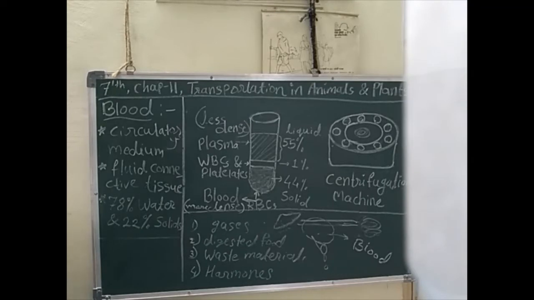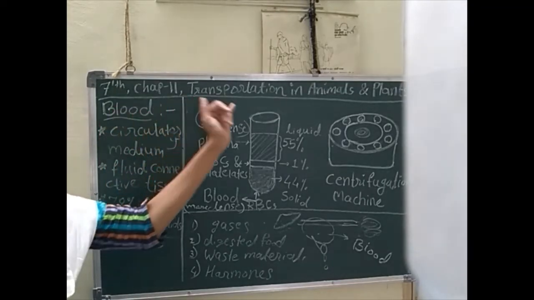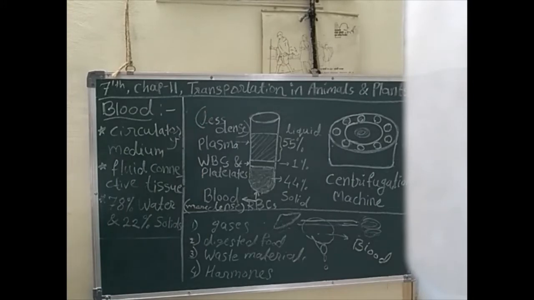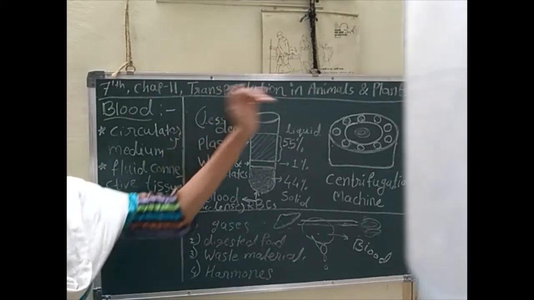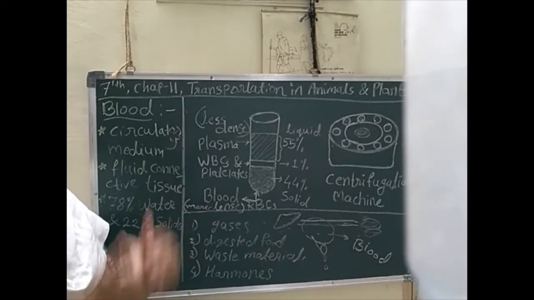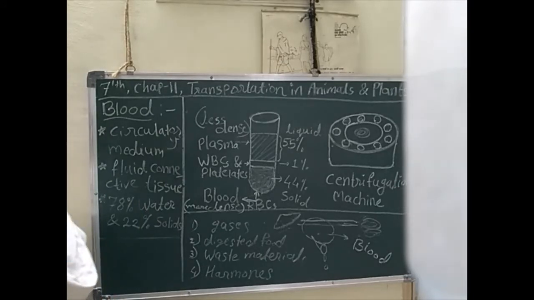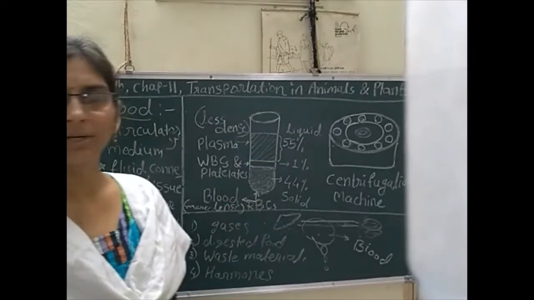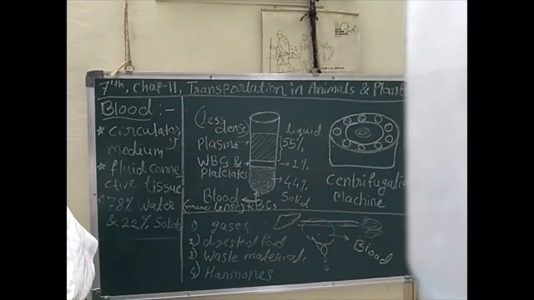Today we will learn chapter number 11 of science, that is transportation in animals and plants. At first we are learning transportation in animals. In our previous lecture we discussed the transportation and why it is needed inside the organism, inside the animals and inside the plants, and what things get transported in our body, that also we have seen. And in plants also transportation is needed, and how it happens, that also in brief we have seen.